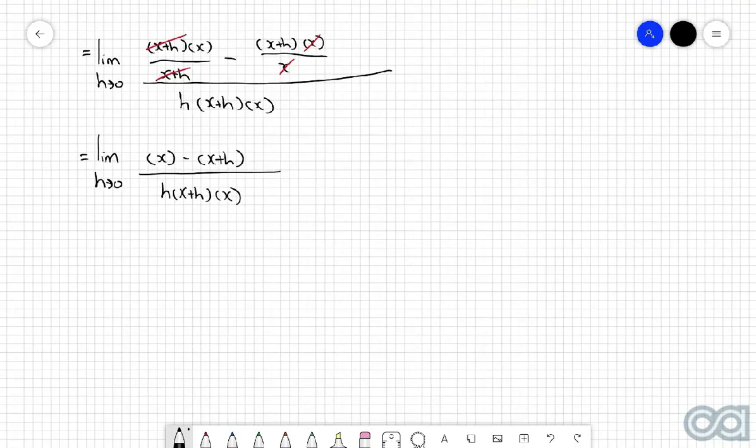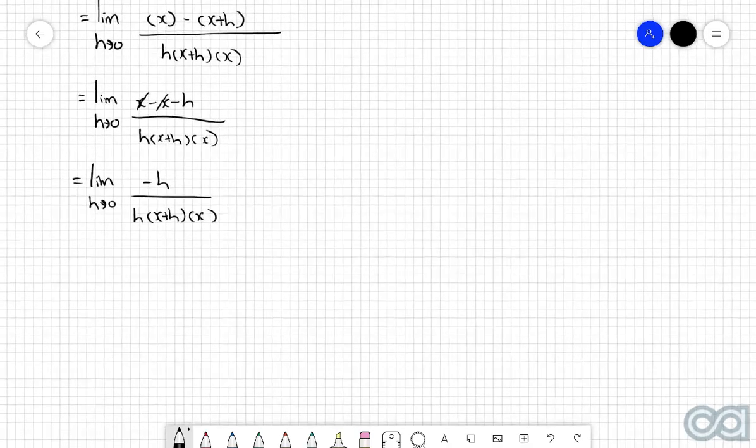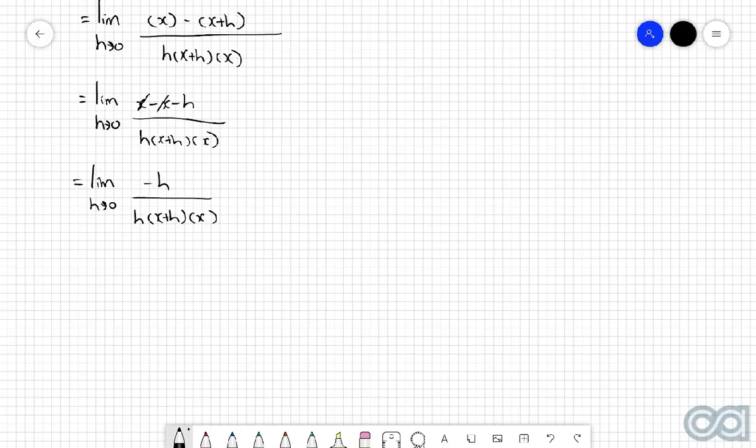Because now the numerator is going to very easily reduce down to x minus x plus h over h, x plus h, x. The x and the negative x will cancel. So now I'm just left with the limit of h approaching 0 of negative h over h, x plus h, then multiplied by x. Quick sanity check. As I mentioned before, when you get to this point here, you should only have terms on the top that have an h attached to it, which is exactly what we've got here. So that's really good. And now I can cancel out that h with that h.